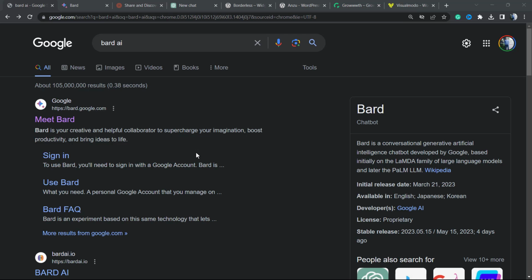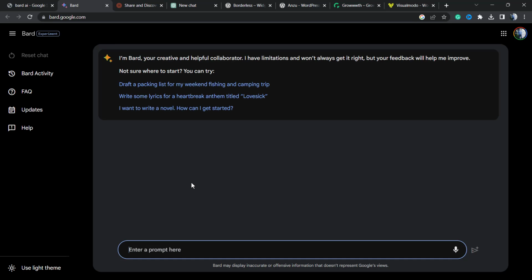If it's not available in your country, all you have to do is use a VPN and set it to the United States, so you can load it. Just search for Bard AI in Google and go to the first link, bard.google.com. You're going to land on this page after accepting the terms. Before exploring the interface, let me show a difference between Google Bard and ChatGPT.